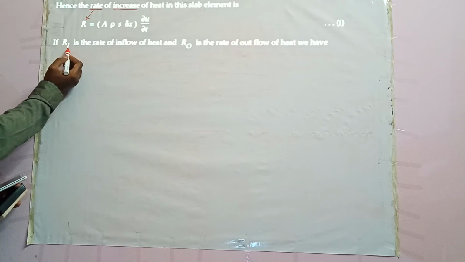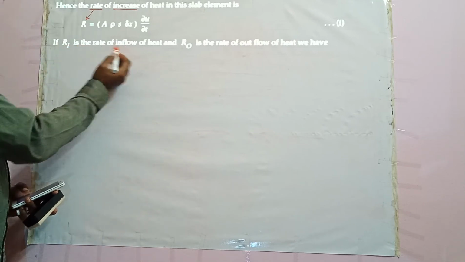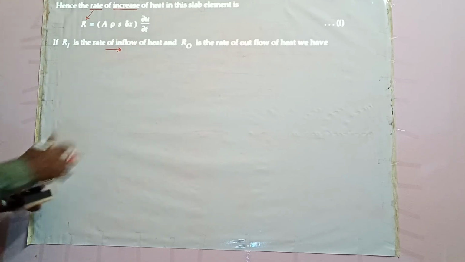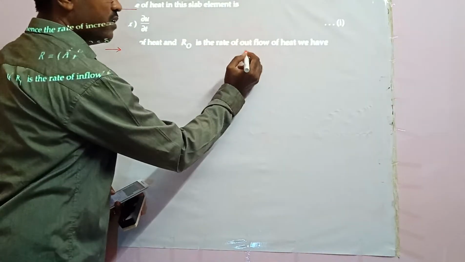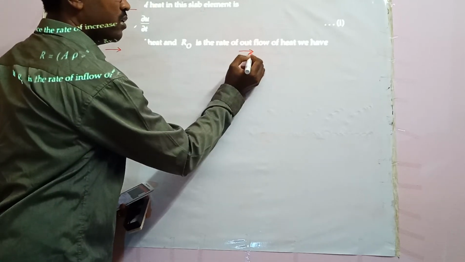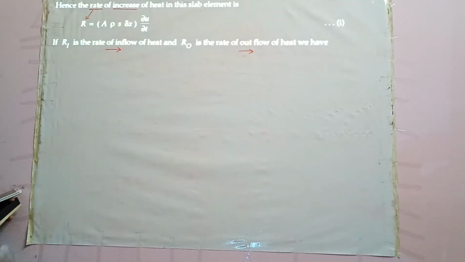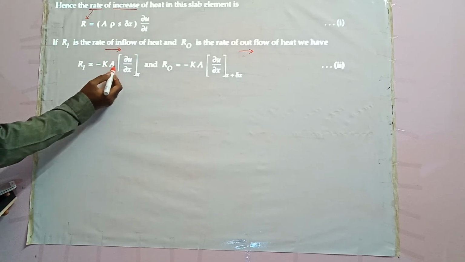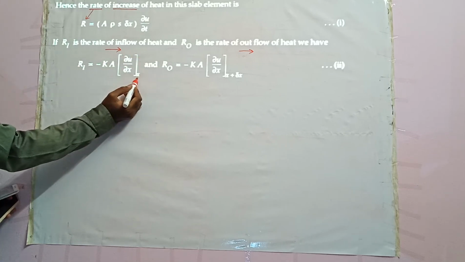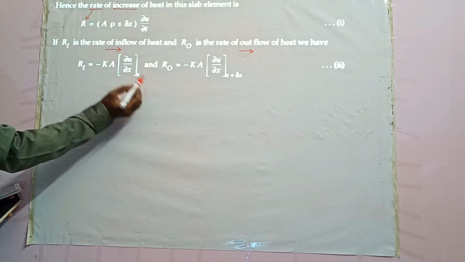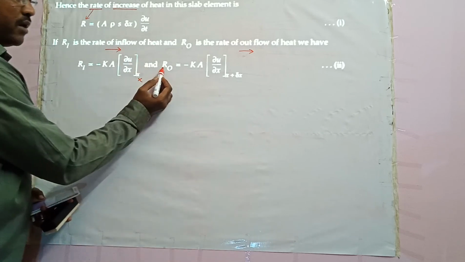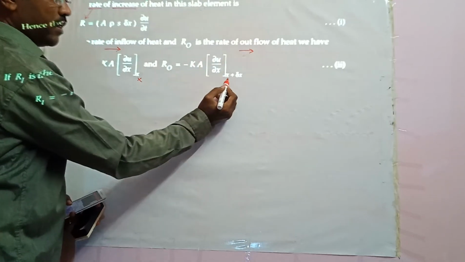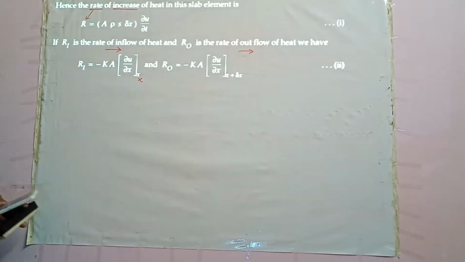If Ri is the rate of inflow of heat and Ro is the rate of outflow of heat, we have Ri equal to minus KA dou u by dou x at x, and Ro, the rate of outflow, equal to minus KA dou u by dou x at x plus delta x.